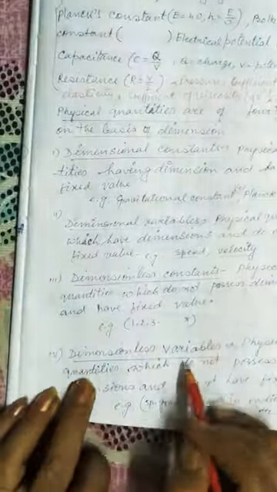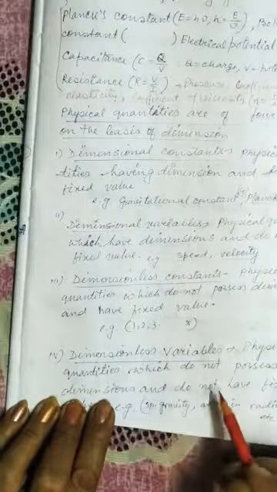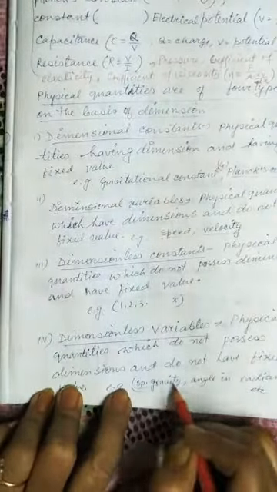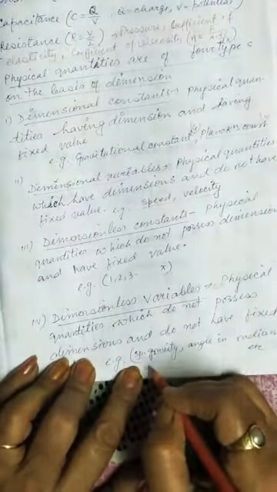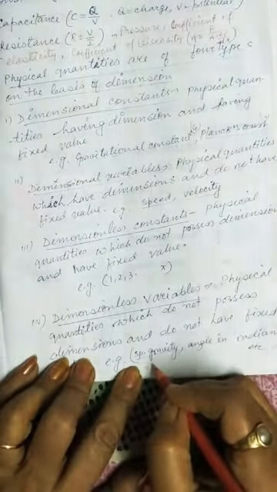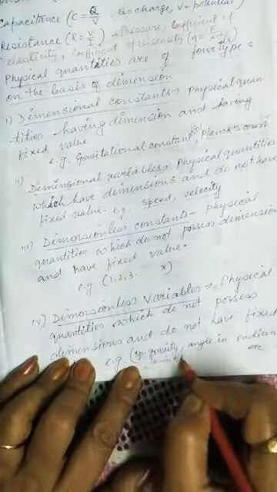They don't have dimension and they have fixed value. Dimensionless variable: physical quantities which do not possess dimension and do not have fixed value. Such as specific gravity. The specific gravity is equal to the density of a substance to the density of water.